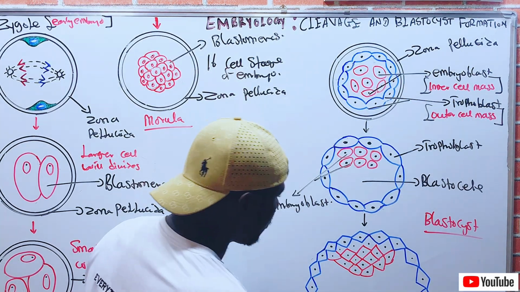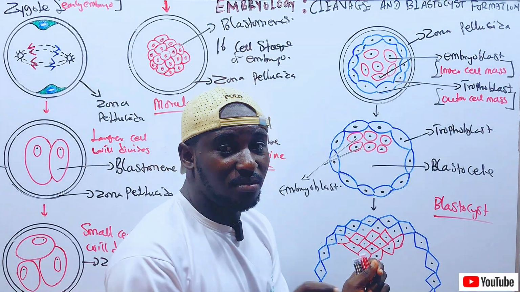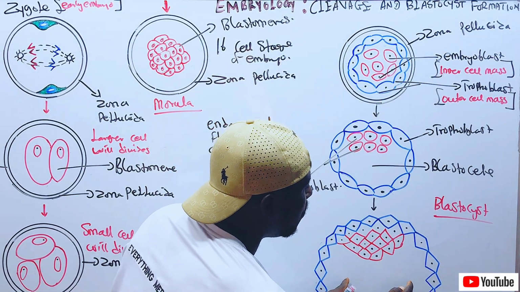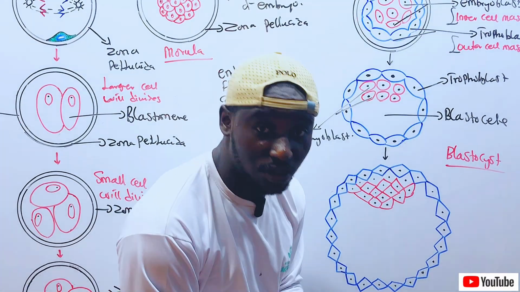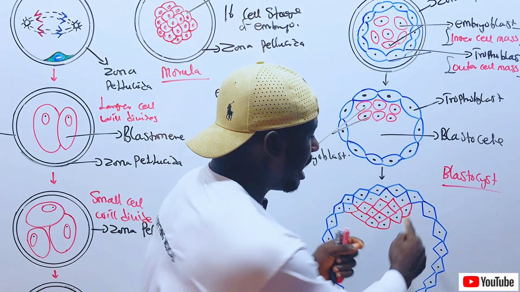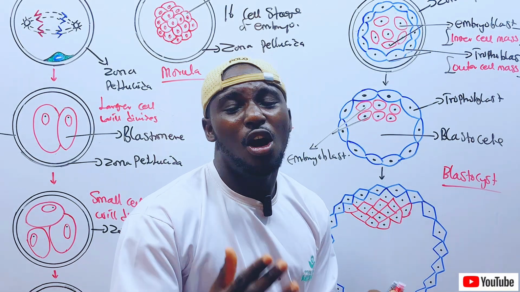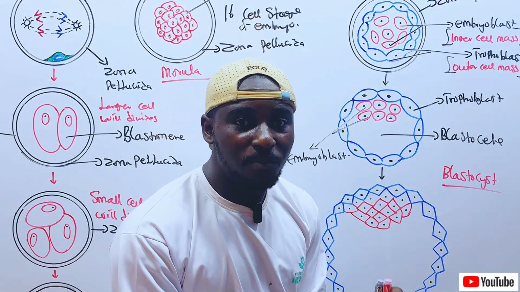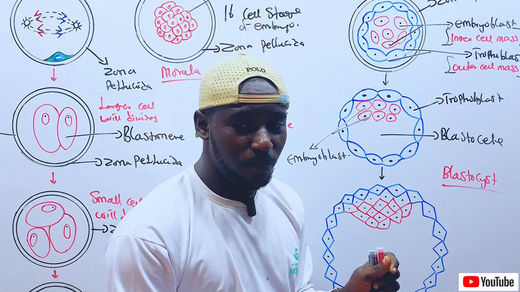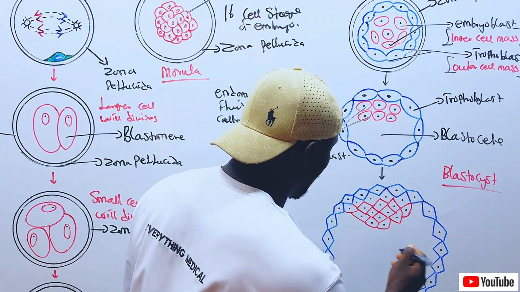As you can see here, the blastocele, which is this cavity, is smaller in this place compared to here. So it is the enlargement of the blastocele, the cavity of the blastocyst, that led to the flattening of the outer cell mass, the trophoblast, and the compaction of the inner cell mass, the embryoblast, thereby leading to the attachment of the inner cell mass in one pole called the embryonic pole.